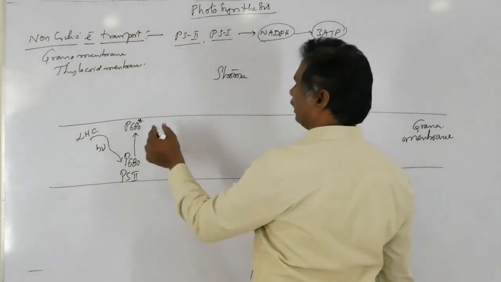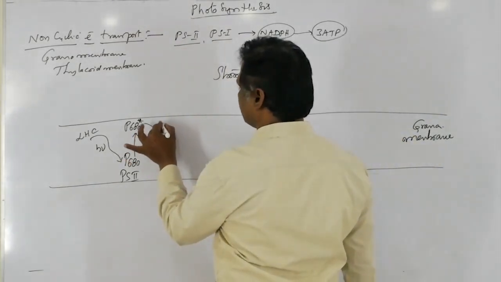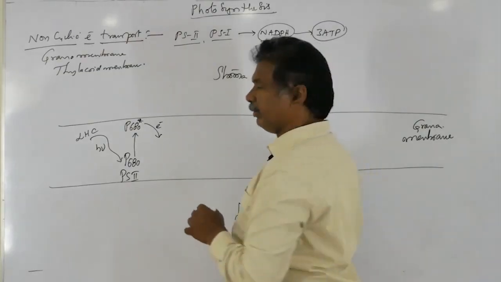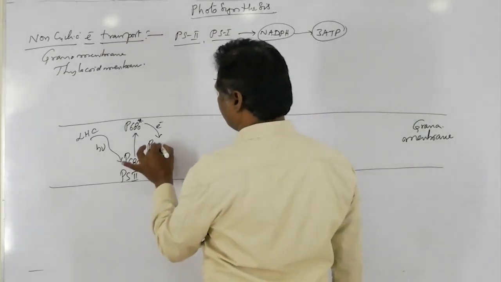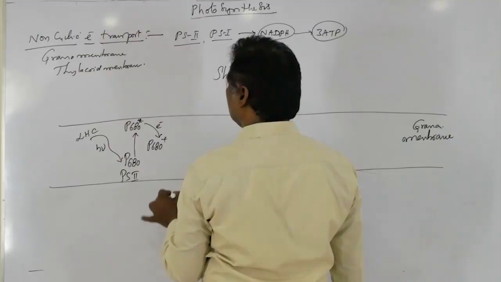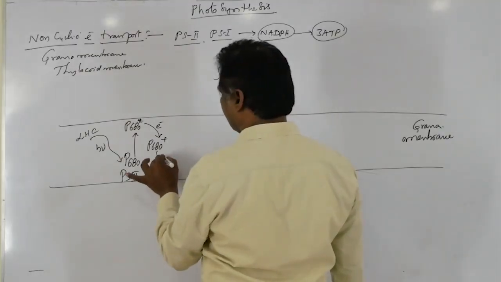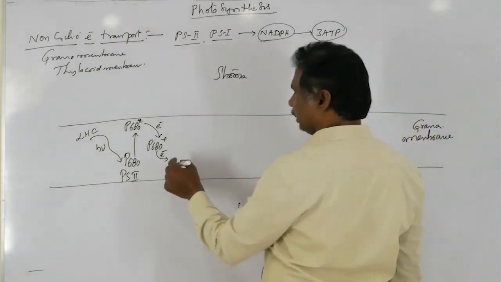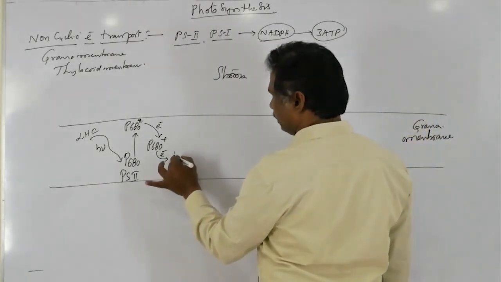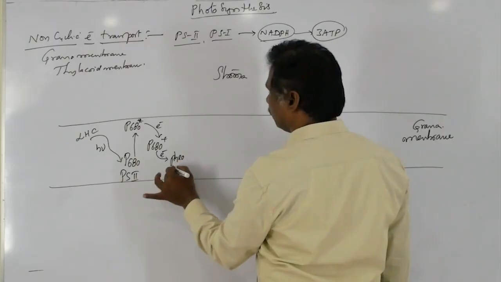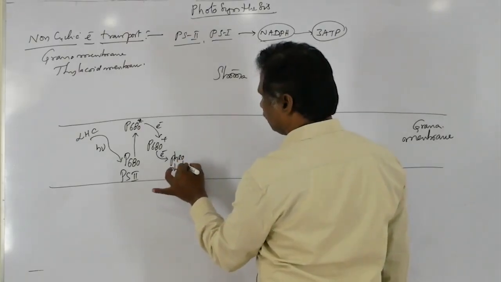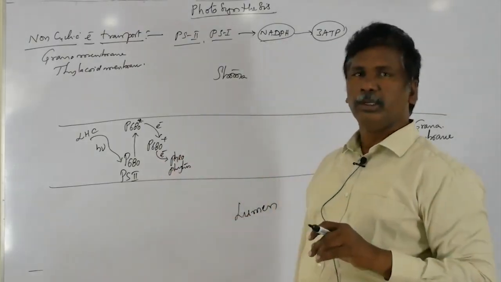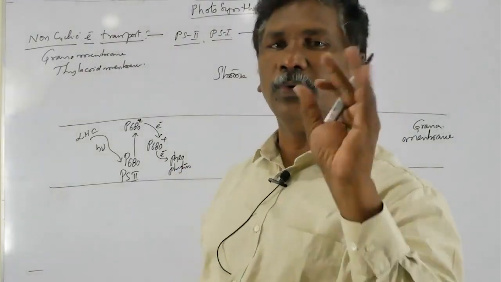When it is in the excited condition, it immediately loses its electron, so it is oxidized, releasing an electron. That electron is accepted by a colorless chlorophyll molecule called Pheophytin. That colorless chlorophyll A molecule is called Pheophytin.